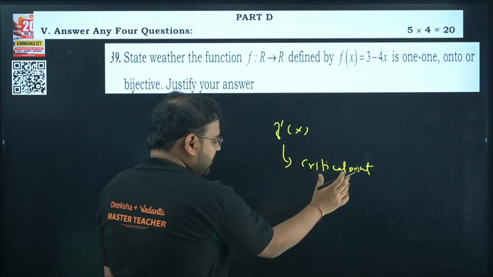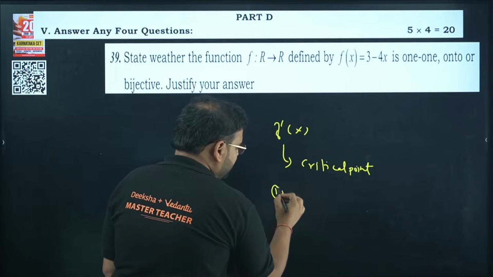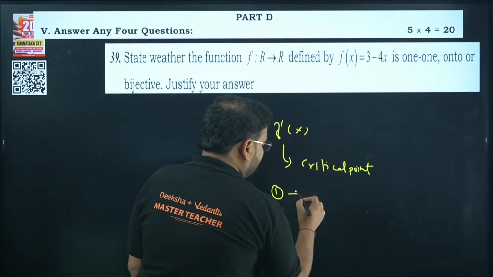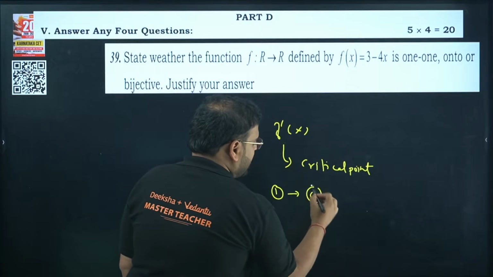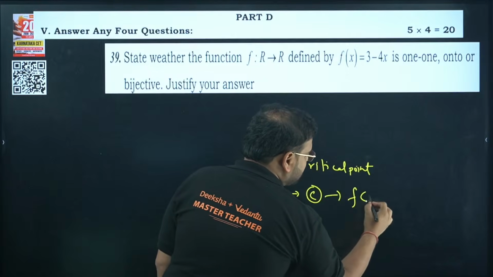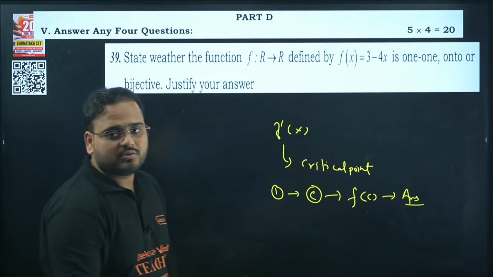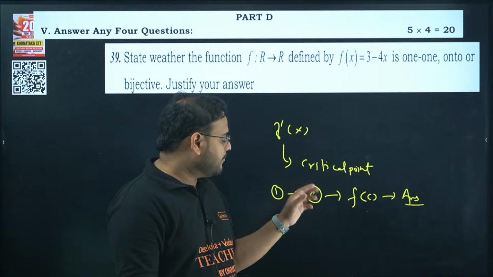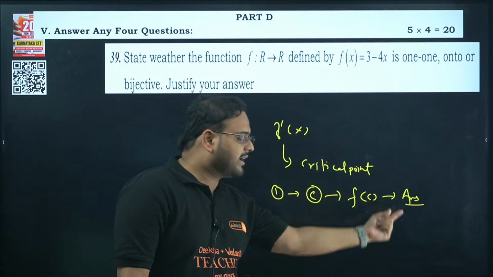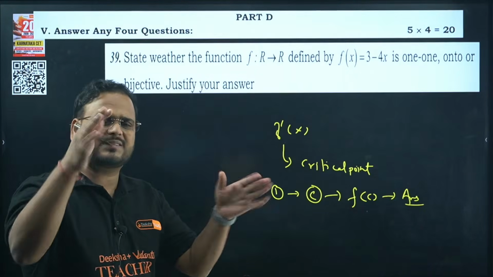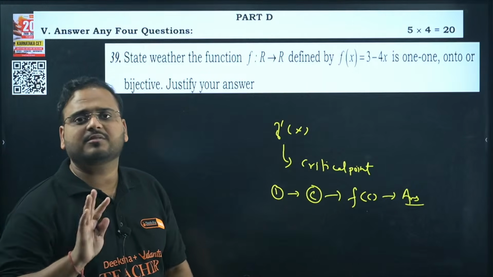Now critical point, if you have only one value, let's say this value is c, put it back in the function, f of c, that is your answer. Whatever it is, maximum or minimum doesn't matter, that is your final answer for sure.